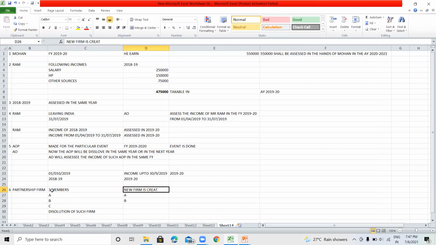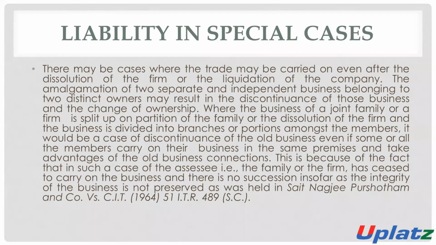Whether the new partnership firm is using the old things of the old partnership, or doing the business in the same business premises, it will be considered that the old firm is properly discontinued. There is the discontinuation of the old business.